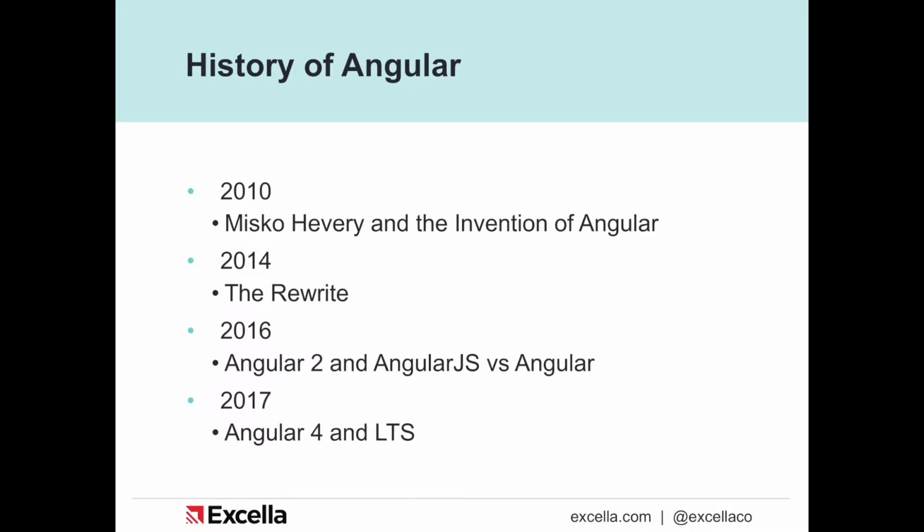AngularJS referring to everything in the Angular 1 and Angular 1 Plus lifecycle, while Angular referred to everything at Angular 2 onwards, all the way up to Angular 7, which is now released. So everything that refers to Angular is Angular 2 Plus, and everything before that is AngularJS. And in 2017, the team released Angular 4, which they skipped Angular 3 because there were some issues developing the router for Angular 3, and they basically realized it was no good, so they skipped straight to Angular 4.